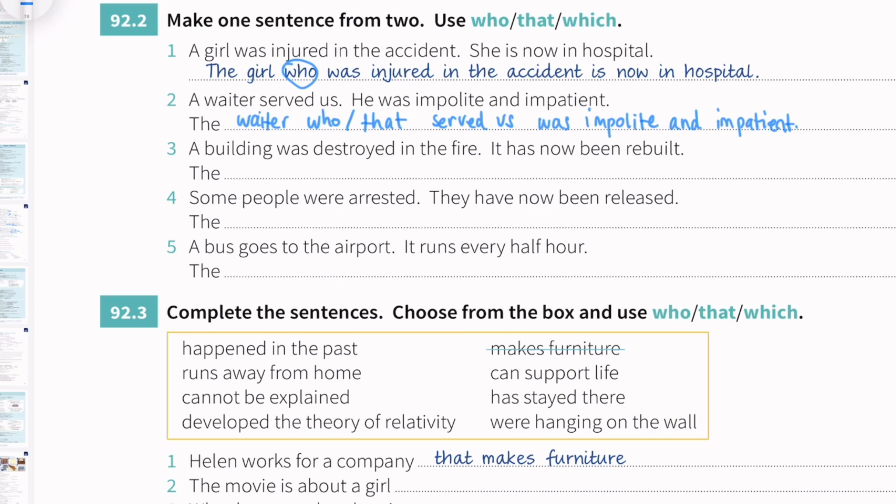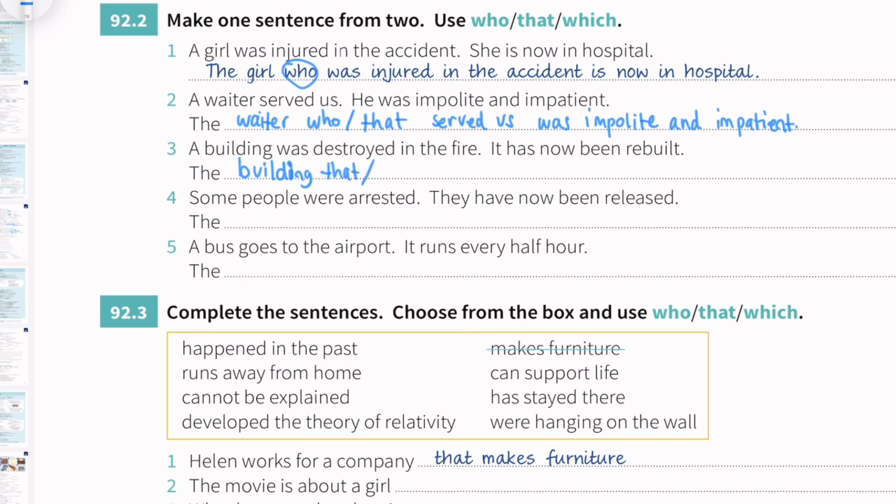Then number 3, a building was destroyed in the fire. It has now been rebuilt. So it becomes one sentence. The building is not a person, so it's a thing. We have to use the building that. Can we use something else?